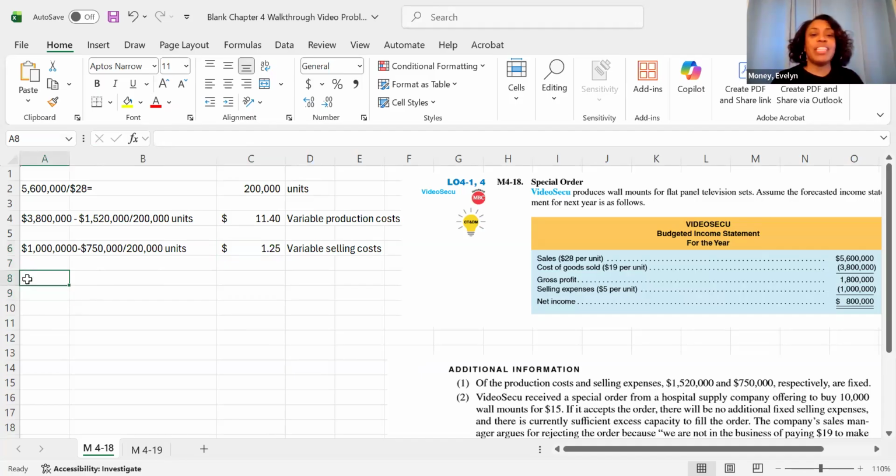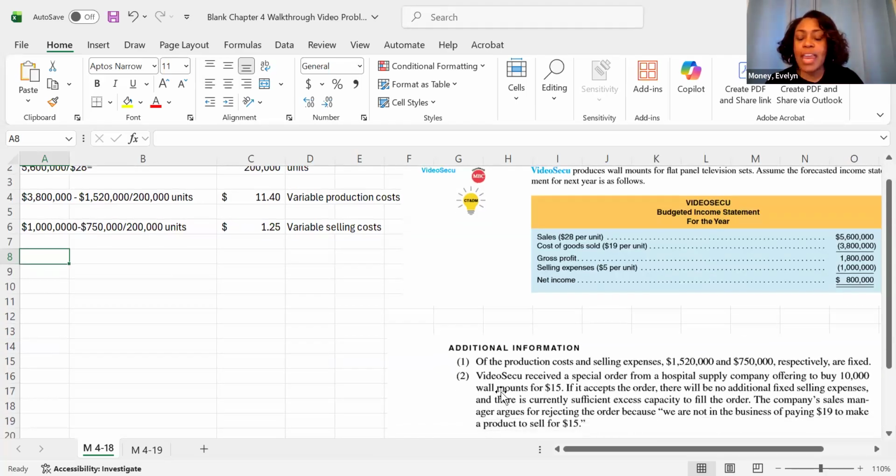Now, I really needed my variable cost so that I could compute my contribution margin, because what I need to know is the additional increase in profits that I could possibly have by taking on this special order. So the special order would sell at a price of $15. Now, initially, I get why the manager is upset.